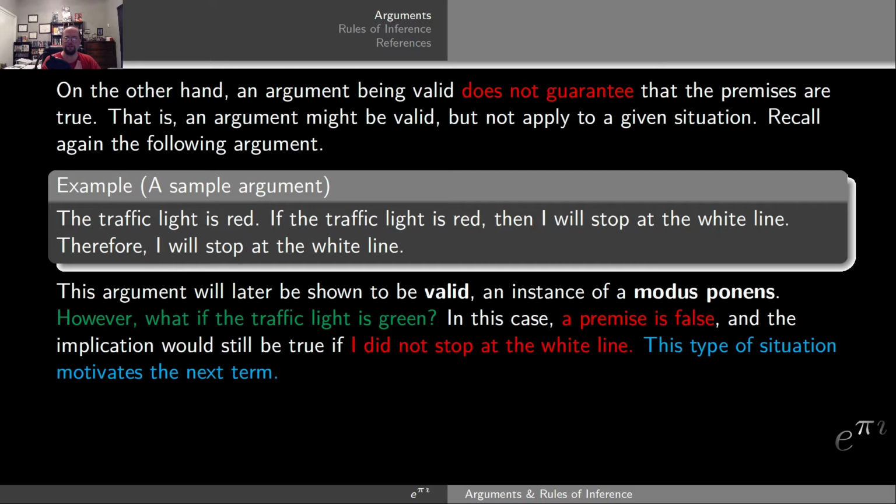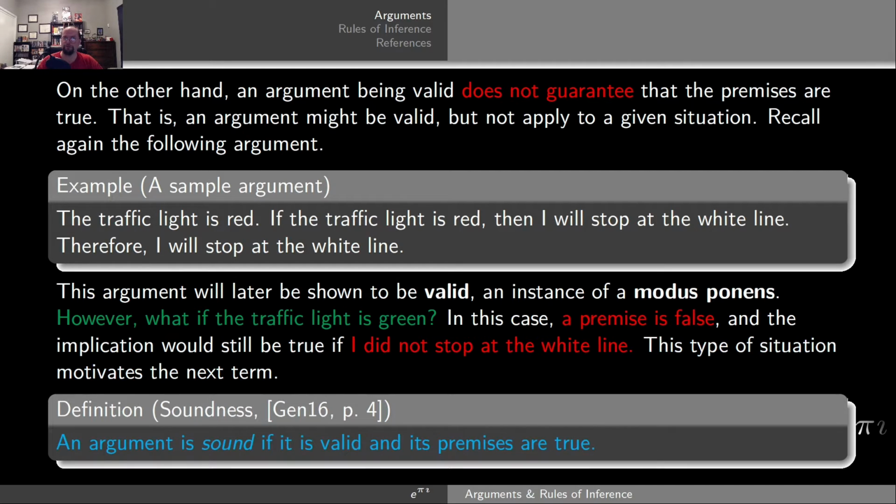So, this type of situation motivates the next term, what's called a sound argument. An argument is sound if it is valid and its premises are true. So it's valid, that is, the logic makes sense, but also the premises are actually true in reality, so the argument actually applies to reality. Now, in this video, we're going to focus mainly on valid arguments, but something to keep in mind is whether or not the argument is actually sound. Does it actually apply to reality or not?